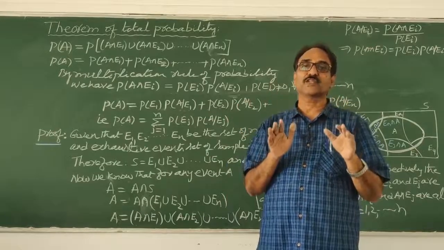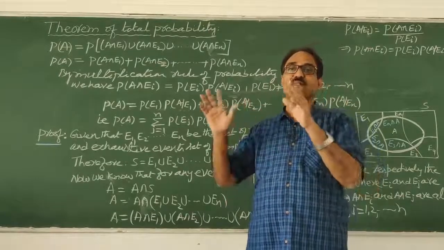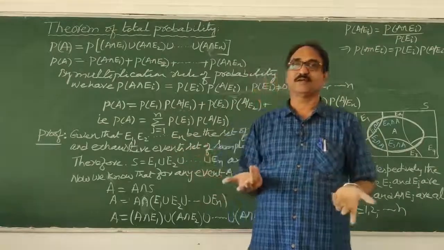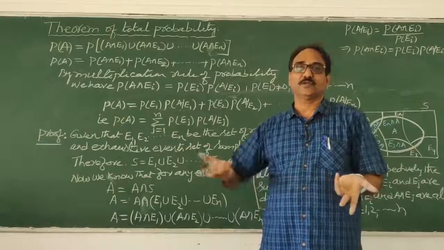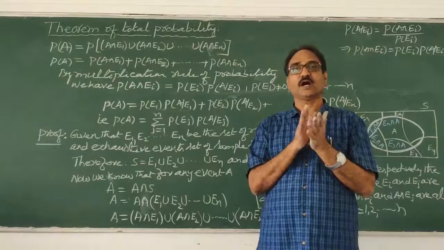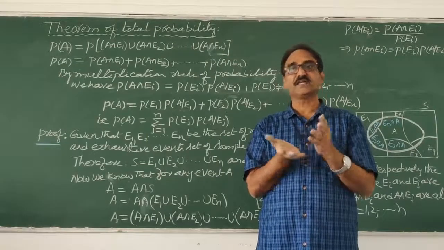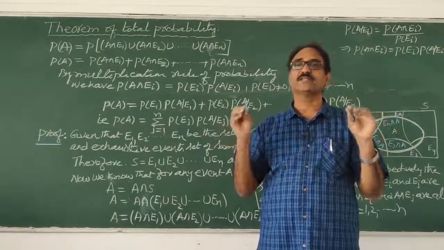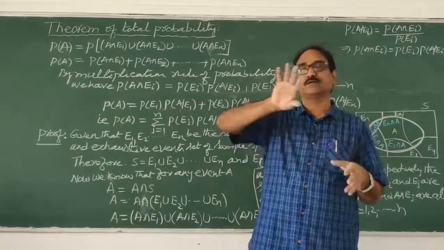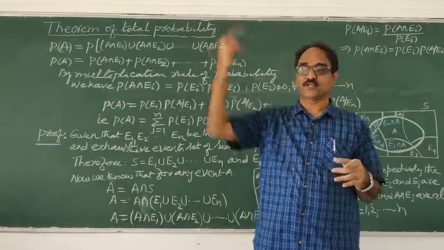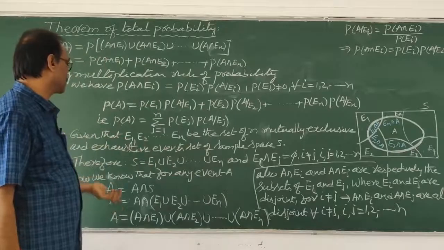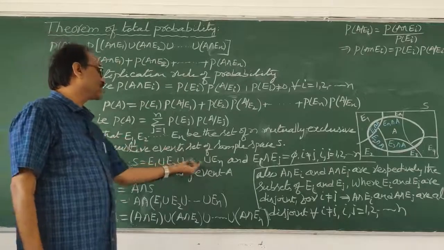They are mutually exclusive and exhaustive events having probability greater than 0, non-zero. E1 intersection E2, or E2 intersection E3, or E1 intersection E3 are empty, which means they are mutually exclusive. But their entire union is the sample space. So S is equal to E1 union E2 union, and so on, En.